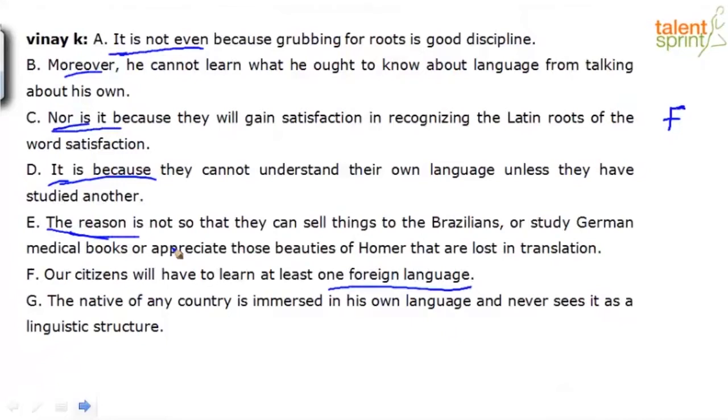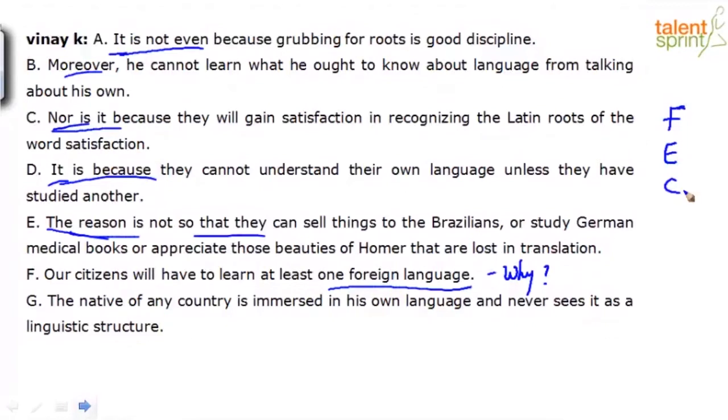Our citizens will have to learn at least one foreign language. Why? What's the next logical sequence? I'll give you again 20 seconds. Let's see who's able to identify the logical reason quickly. "The reason is not so that they can sell things to the Brazilians or study German medical books or appreciate those beauties of Homer that are lost in translation." The reason is not this. And then what? Now it should be easy for you because I've underlined certain things. "Nor is it because they will gain satisfaction in recognizing the Latin roots of the word satisfaction."